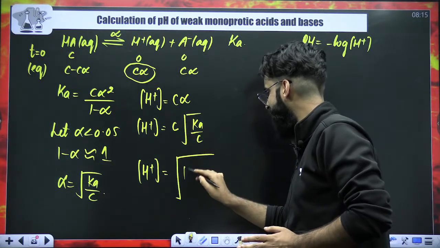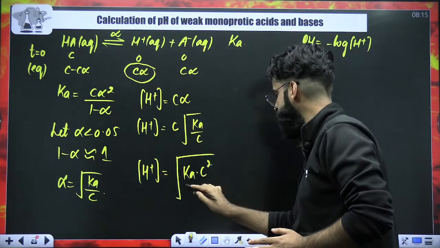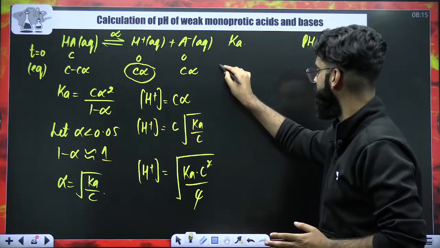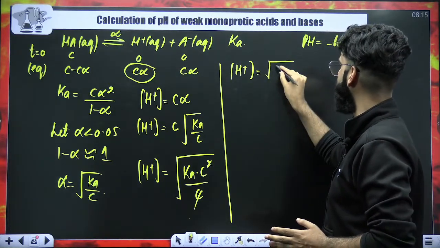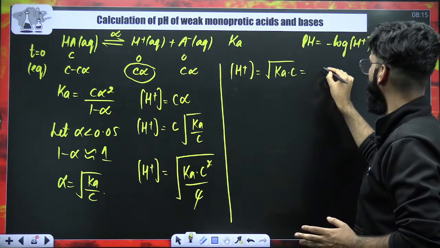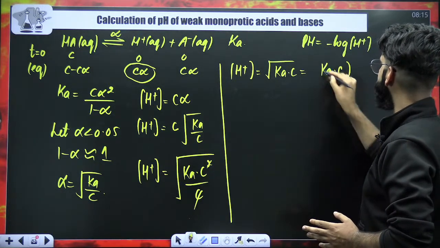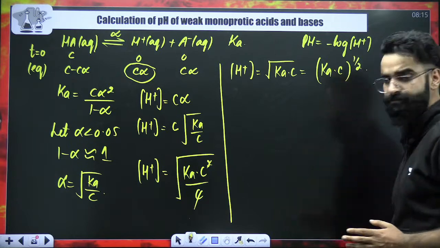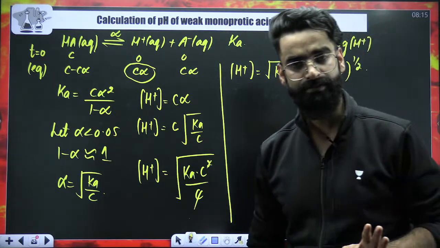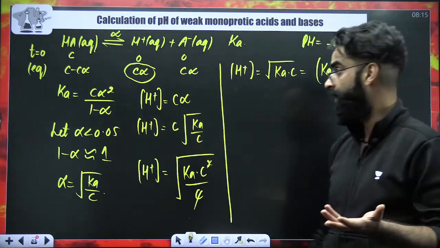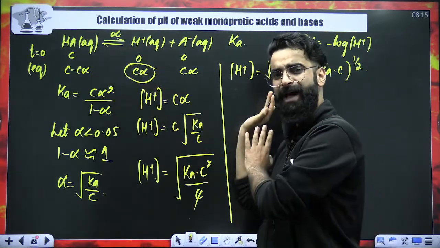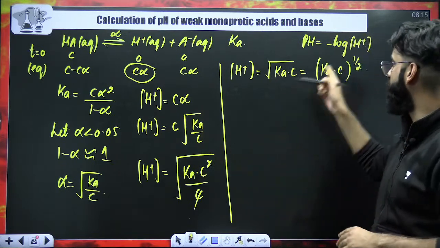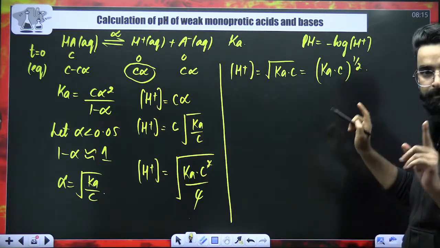Take this C inside. So Ka as such is C square divided by C. C got cancelled. So I would say the H positive ion concentration here is coming out to be under root of Ka multiplied by C, or you can write (Ka multiplied by C) whole raised to the power 1 by 2. This is the H positive concentration in the solution when you introduce a weak acid into water. Whatever happened, happened. So the total H positive ion concentration in the container is this much.